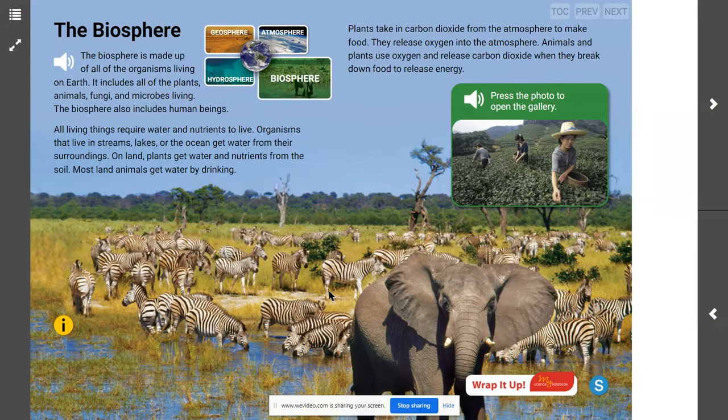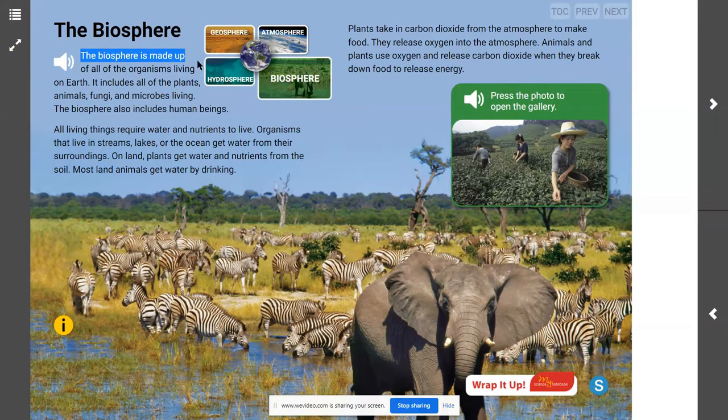So as we move forward, we're going to get into our reading and we're going to focus on how animals of the biosphere interact with each other and how the biosphere interacts with those other systems that we've been talking about, the atmosphere, the geosphere, and the hydrosphere.